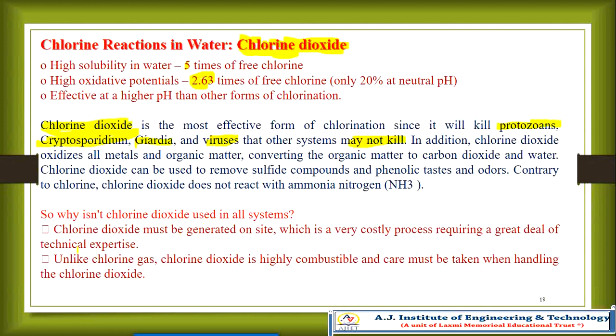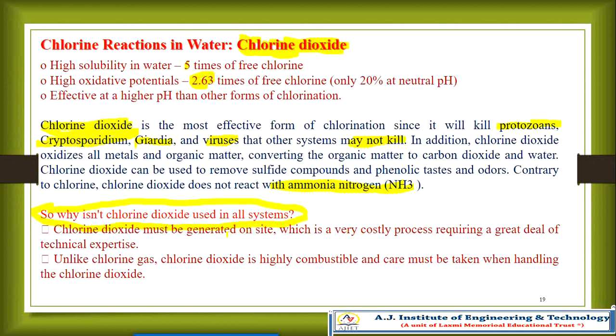Contrary to chlorine, chlorine dioxide does not react with ammonia nitrogen. So why is chlorine dioxide not used in all systems, if it is the most effective form of removing, because it removes virus and protozoa?